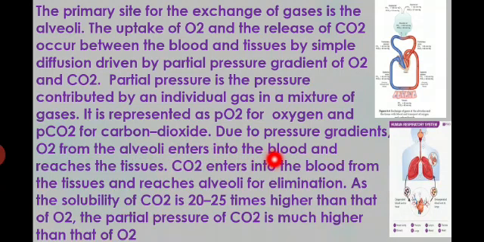entering the blood and reaching the tissues. Carbon dioxide enters the blood and reaches the tissues, and in the return way reaches the alveoli for elimination. So from the alveoli to the tissues is one pathway, and from the tissues to the alveoli in the return way is for elimination.